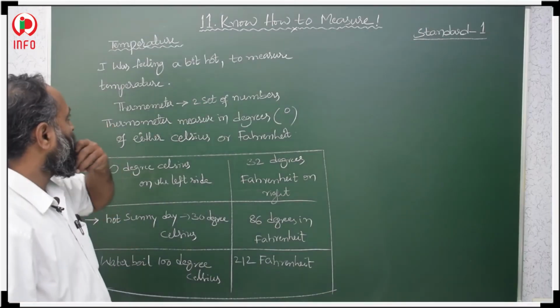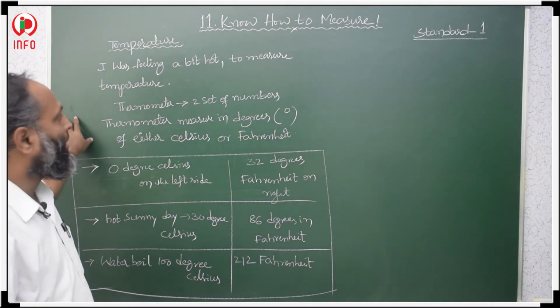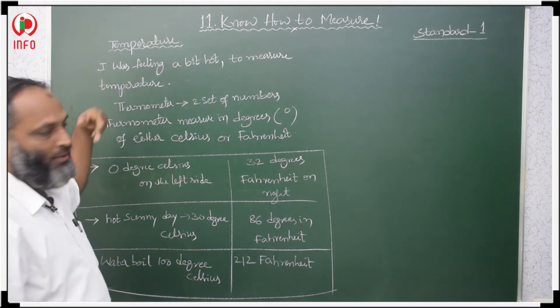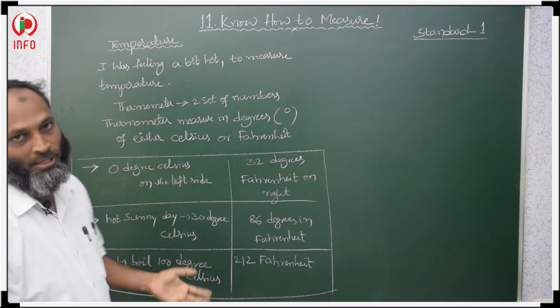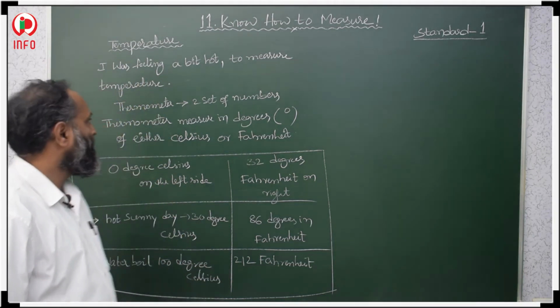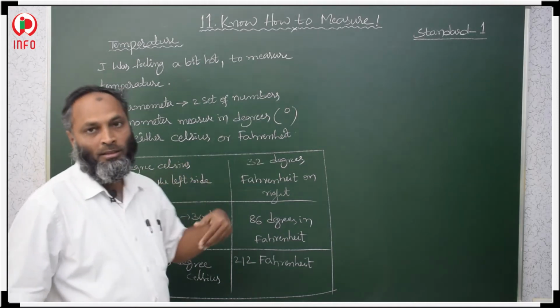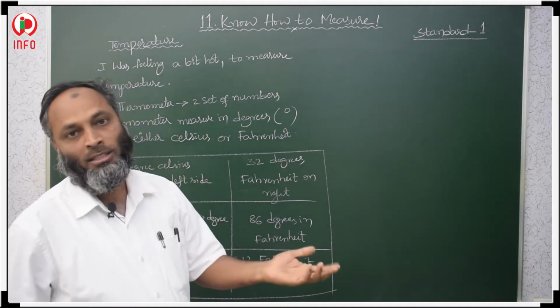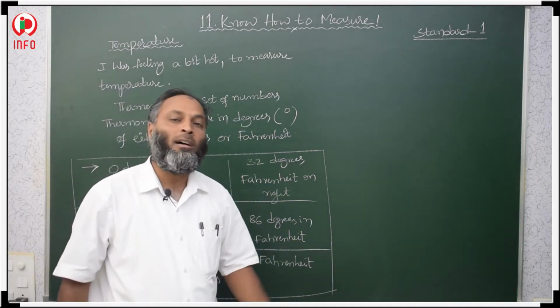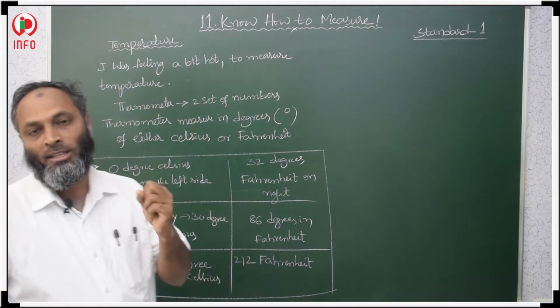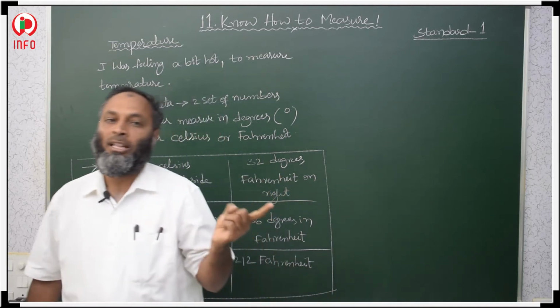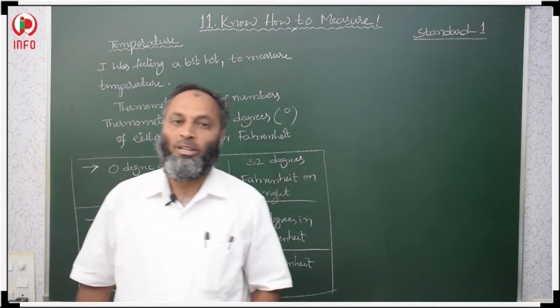Now the next topic, temperature. How do we measure temperature? If I feel a little bit hot, hot means temperature: how hot it is. The hotness or coldness we measure in degrees Celsius or degrees Fahrenheit, using a thermometer. A Fahrenheit thermometer is there, and a Celsius thermometer is there.